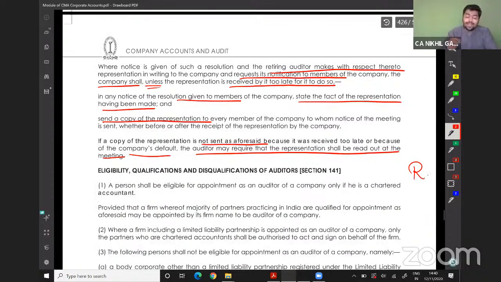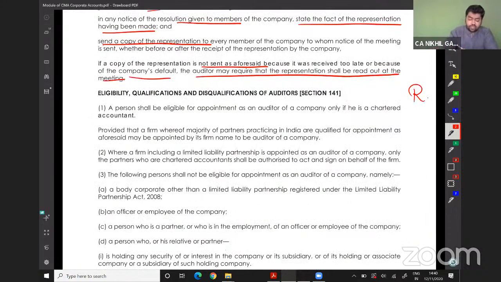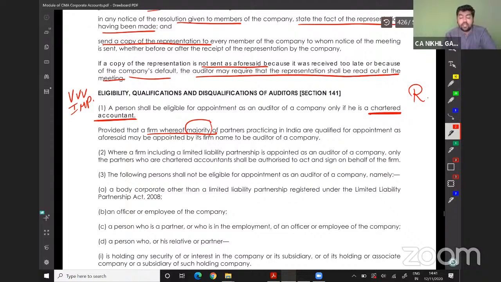Now we will come to the eligibility, qualification and disqualification of auditor, which is very, very, very important. Which persons are eligible to become an auditor? A person shall be eligible for appointment as an auditor of a company only if he is a chartered accountant, provided that a firm where the majority of the partners practicing in India are qualified for appointment may be appointed by its firm name as the auditor of the company.